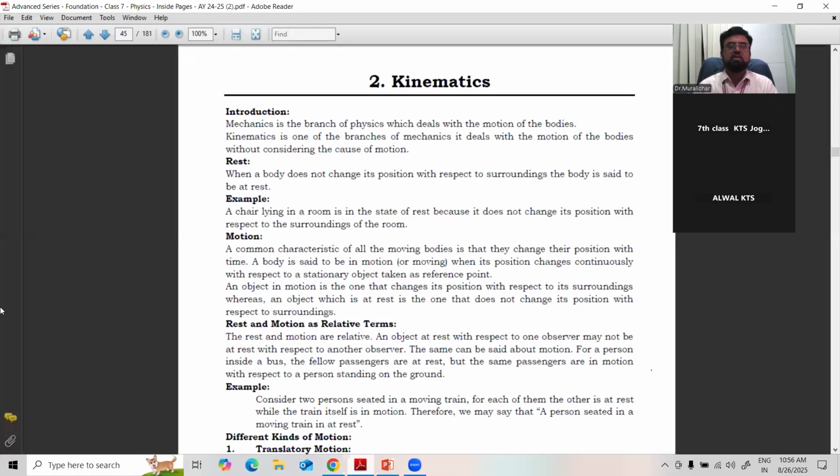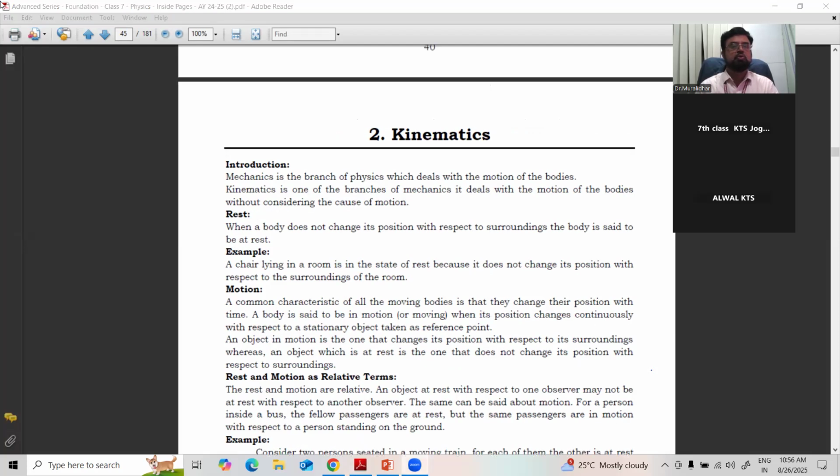When you move to the chapter, chapter number 2, kinematics. Just a minute, let me close this. Something wrong happened here.